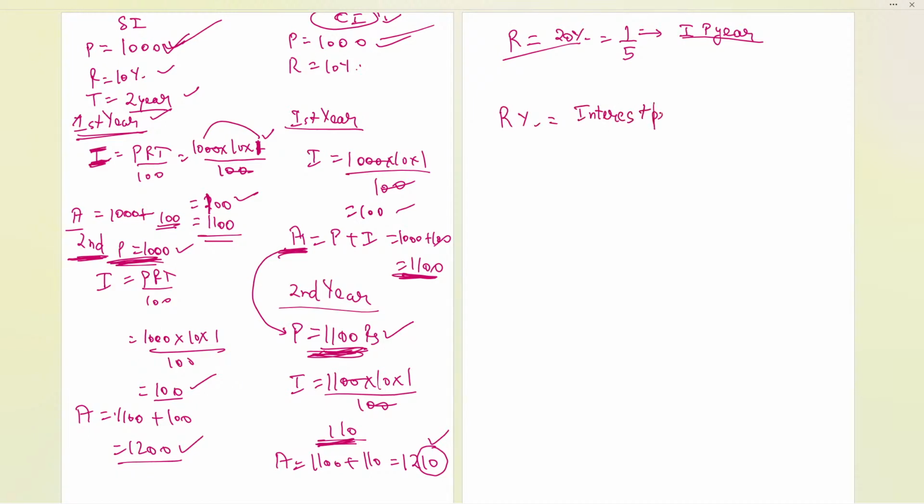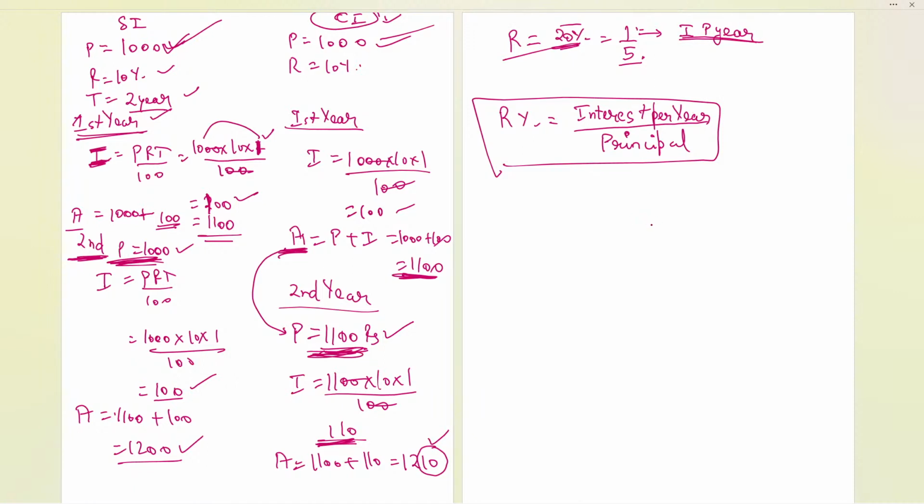Interest per year divided by the principal we are taking. So now the rate will be observed like this. Whenever we are converting the rate directly, you can write 1 by 5, and that represents the interest per year.